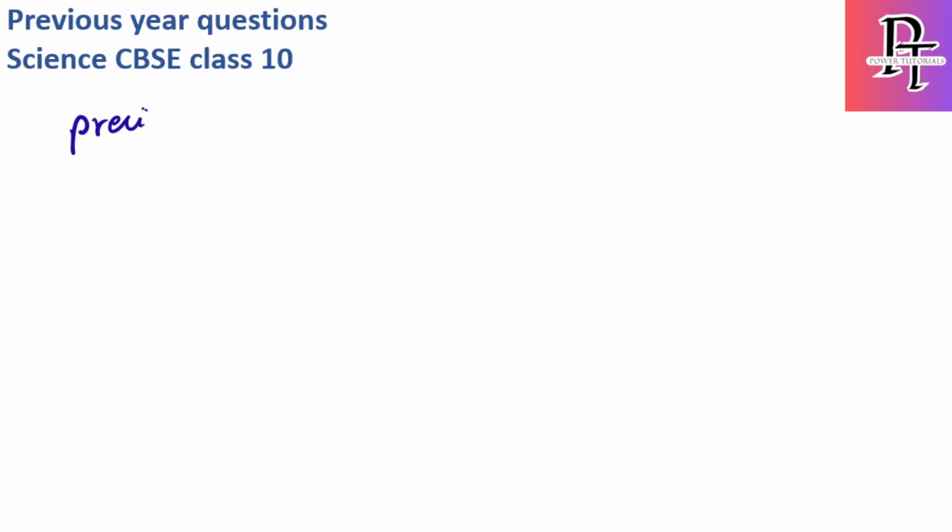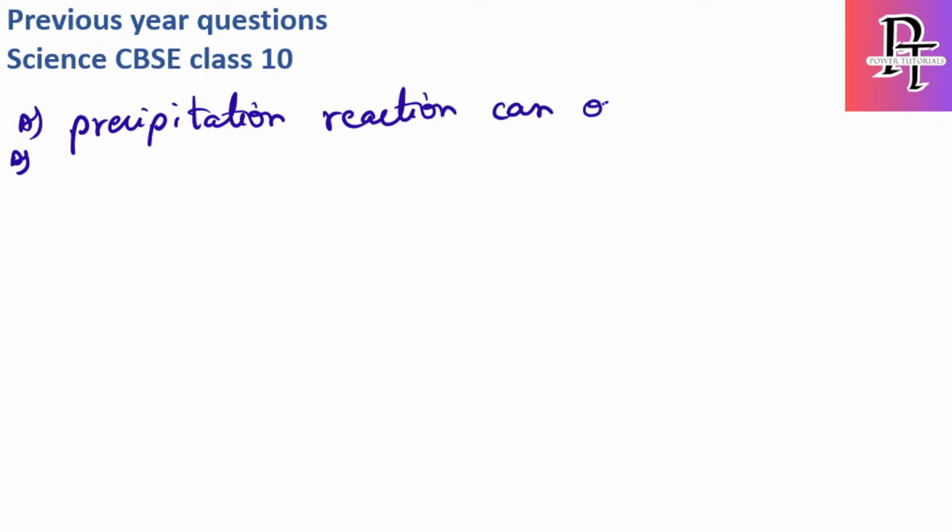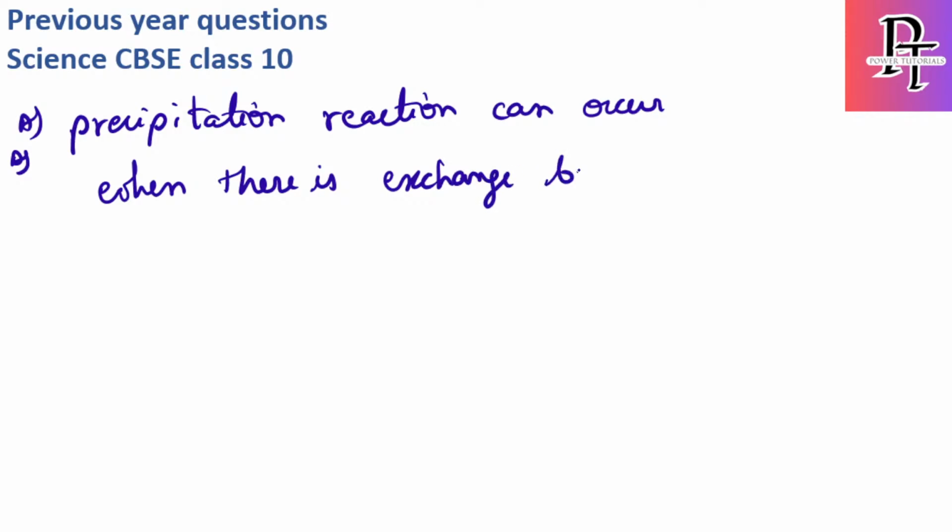precipitation reaction can occur when there is an exchange between two solutions.